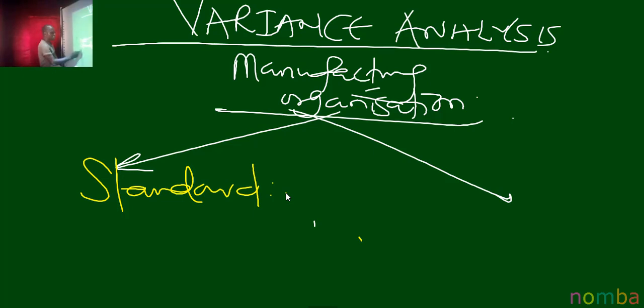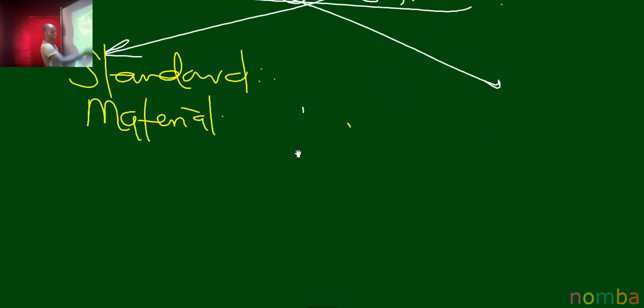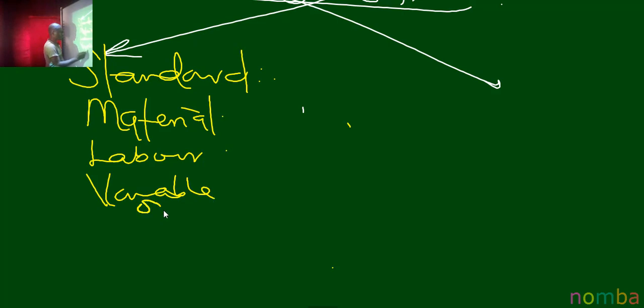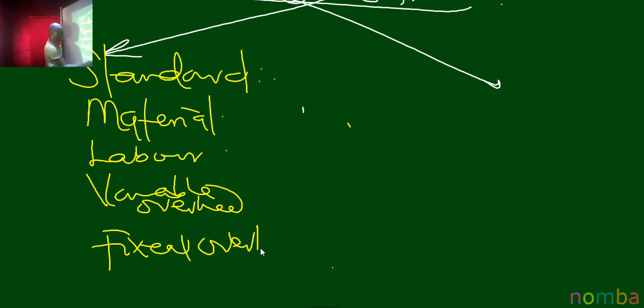If a standard is set, it means that a standard is set as to material, as to labor, as to variable overhead, as to fixed overhead. This is a hypothetical example, just to simplify it.